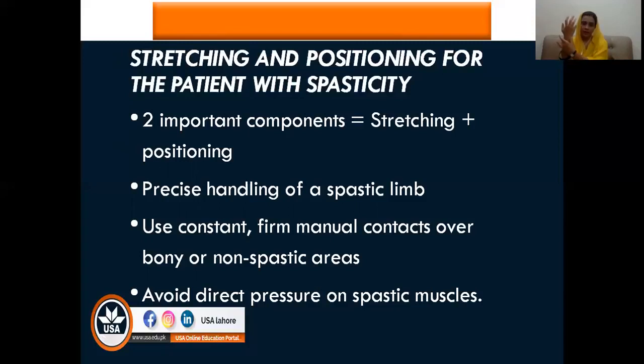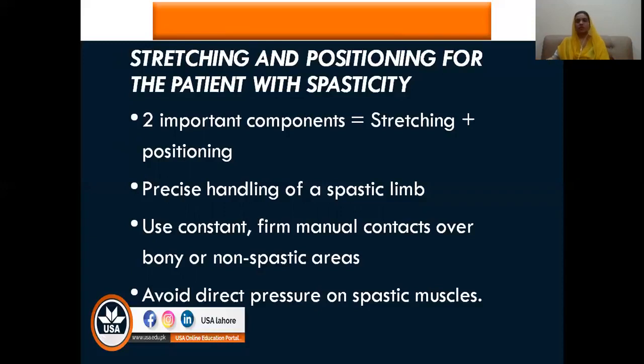You will handle from the bony prominences, or if one group of muscles is spastic and the other is normal, you can place your hand on the non-spastic areas. But if both groups of muscles are affected, then only handle from the bony prominences, like the elbow or the sides of the wrist. You will only make contact from the bony prominences, and avoid direct pressure on spastic muscles. It will increase the spasticity.